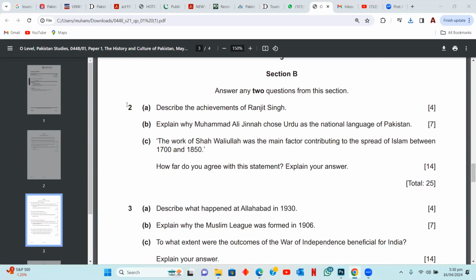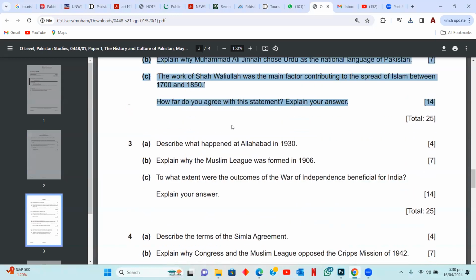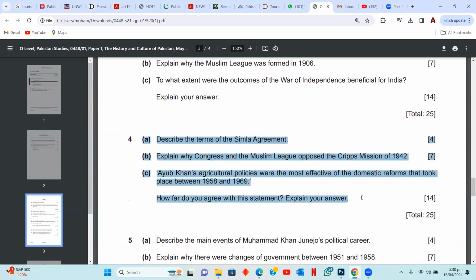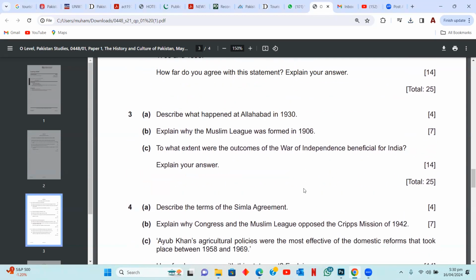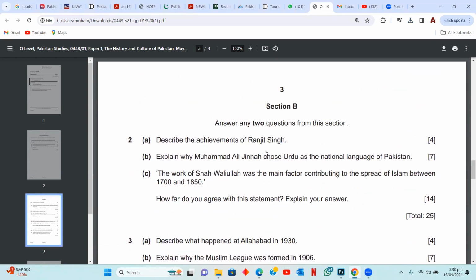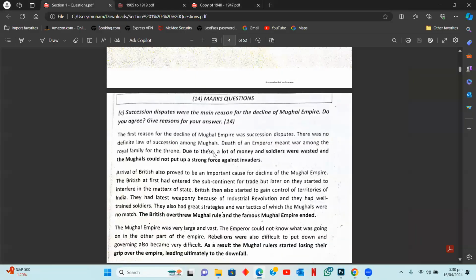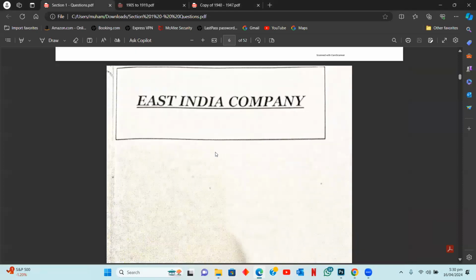For this discussion, we're picking up question number two first of all, this one, and we'll pick up the second set over here, that is question number four. So we'll be discussing these two questions here. The first one is: describe the achievements of Ranjit Singh. Now, achievements of Ranjit Singh, this question is particularly from section number one, that is annexation of Punjab and Sindh by the British. I'm going to display the notes that I used to discuss answers.